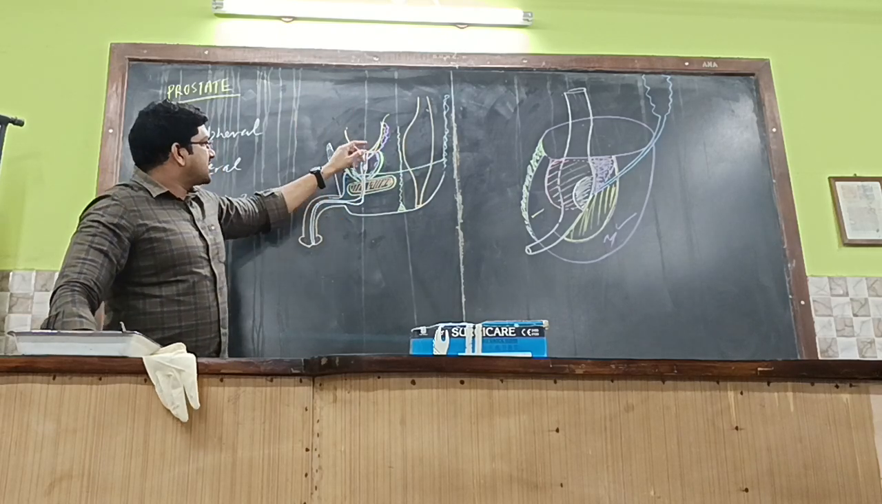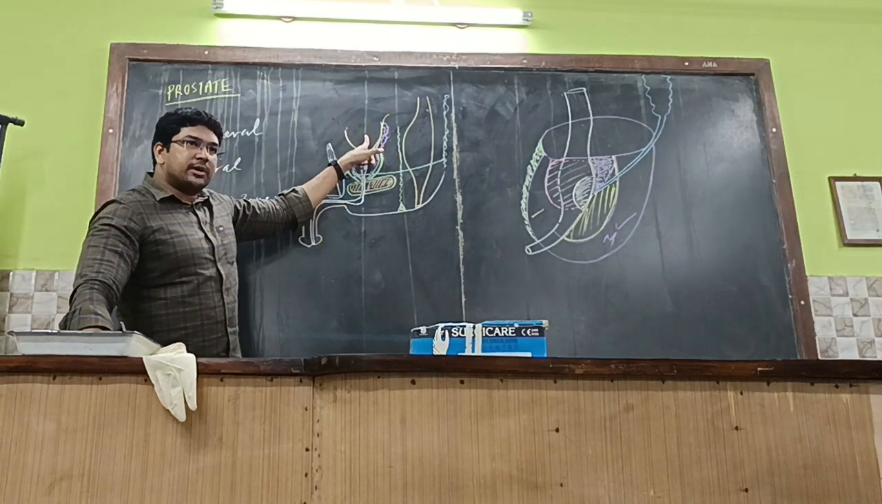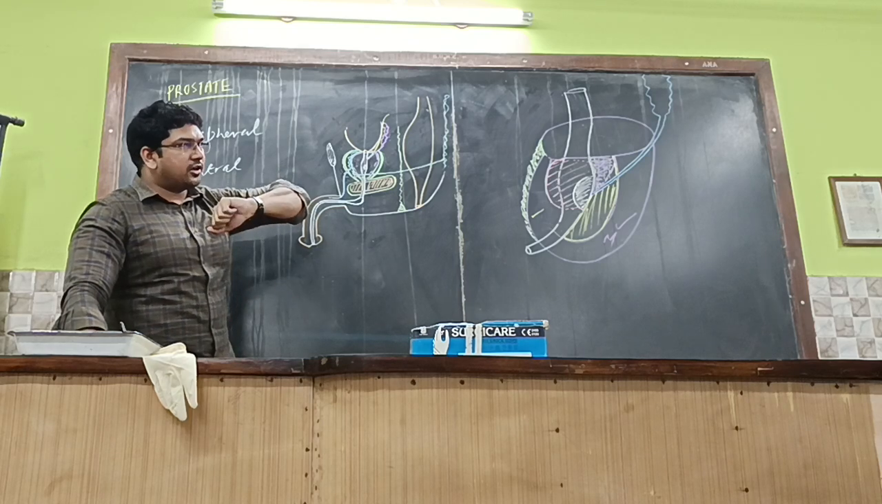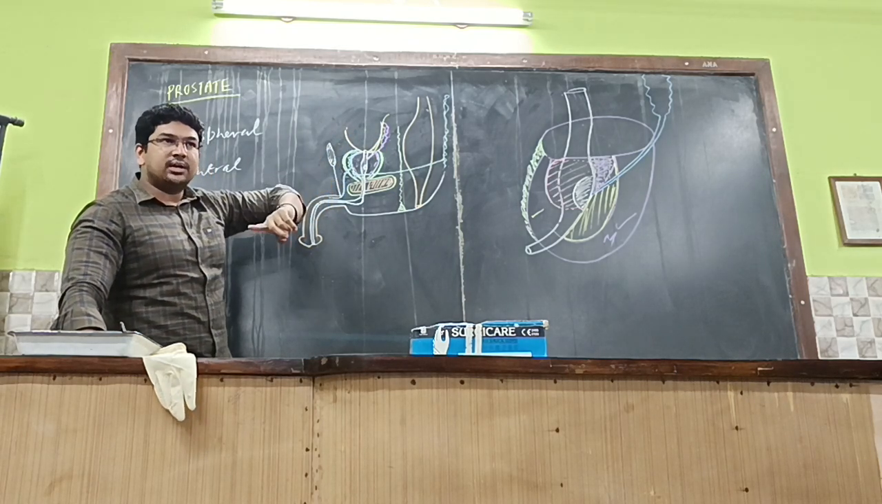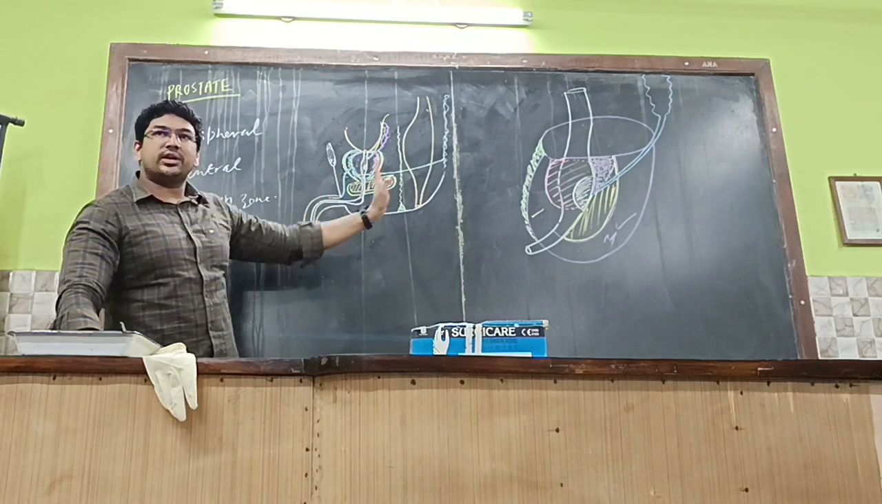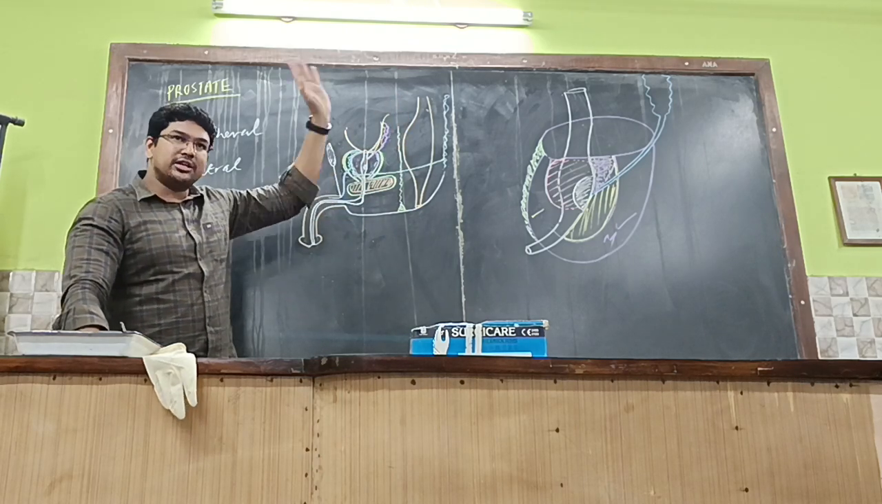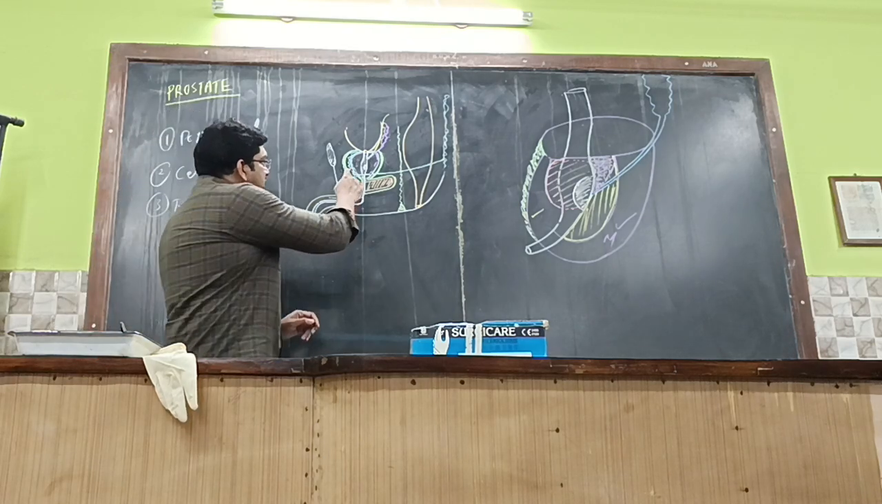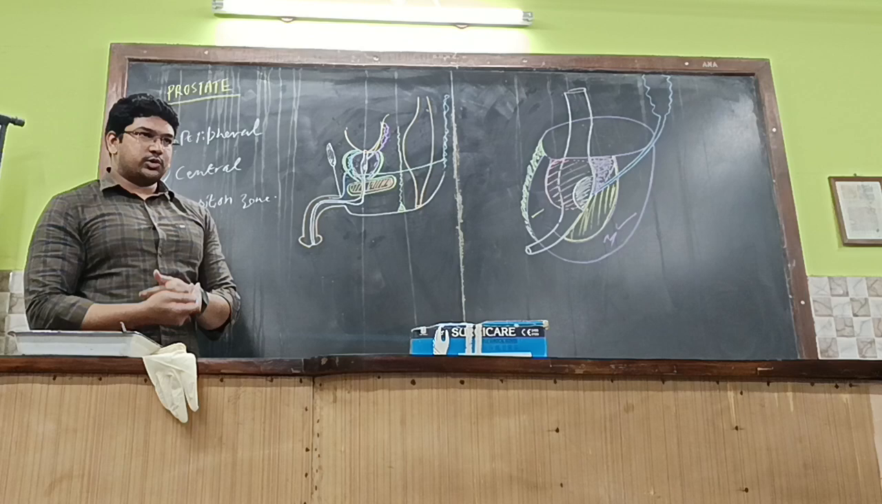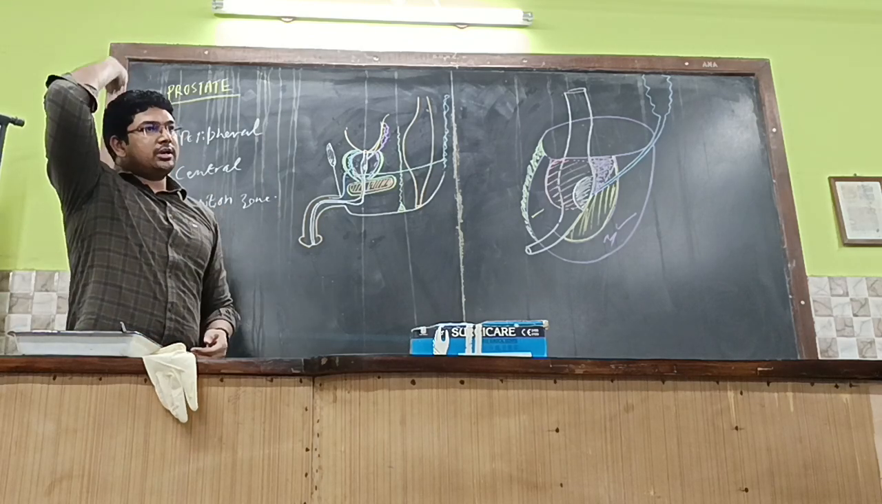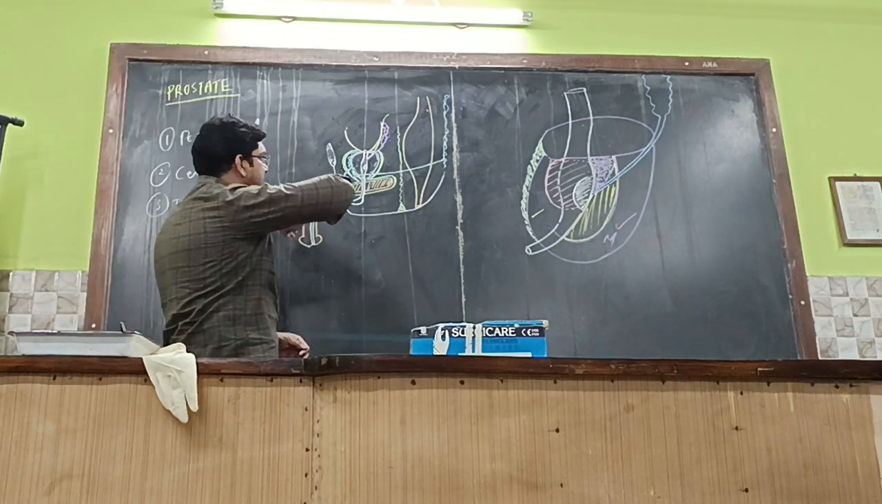Always remember, try to understand, whatever nerves are close to that particular organ will supply it. Whatever arteries are situated close to it will supply it, and veins close to that organ will be draining it. Always remember, even the lymph nodes also. So the prostatic venous plexus will be draining into the internal iliac vein eventually. Internal iliac vein into common iliac vein, and common iliac vein into inferior vena cava, in that manner.